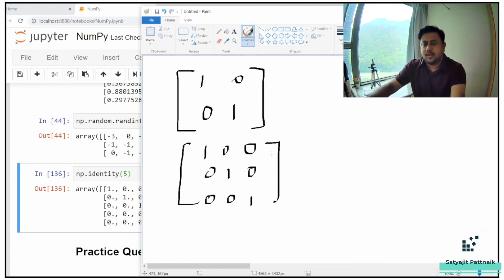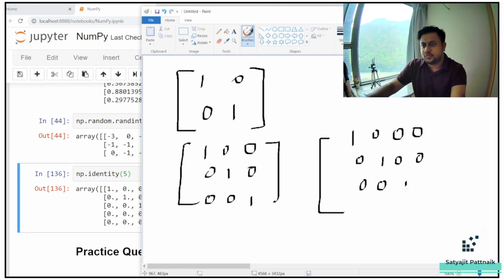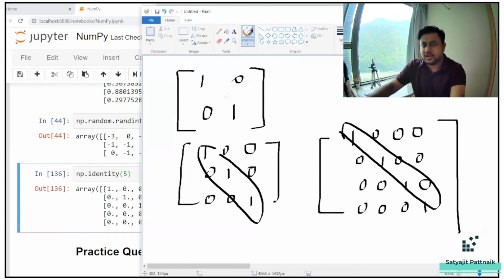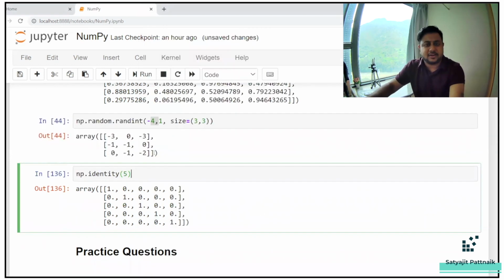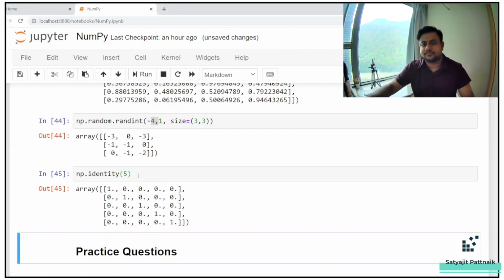And again, it goes on. A 4 cross 4 matrix will be 1, 0, 0, 0, 0, 1, 0, 0, 0, 0, 1, 0, and so on. Basically, your diagonal values will all be ones. This is your identity matrix. To create such a matrix in NumPy, you can just call np.identity and then pass 5. It will give you this.